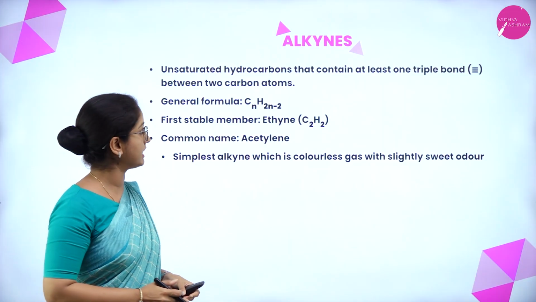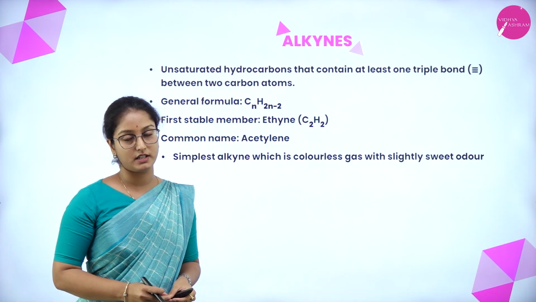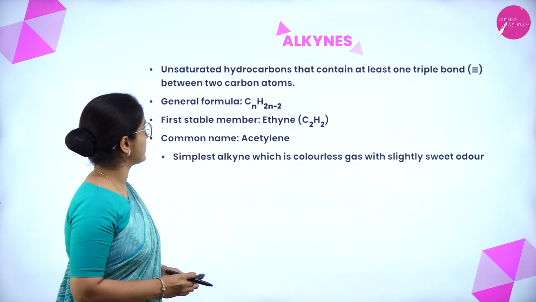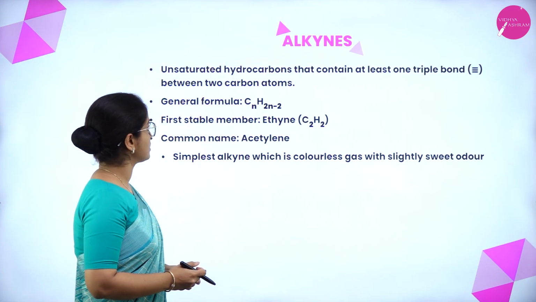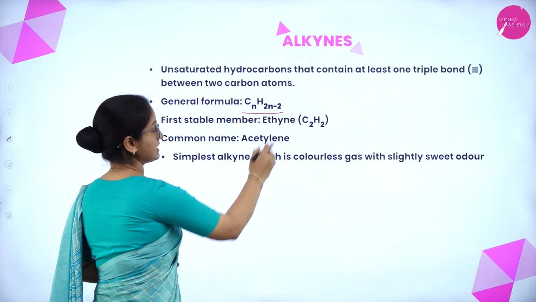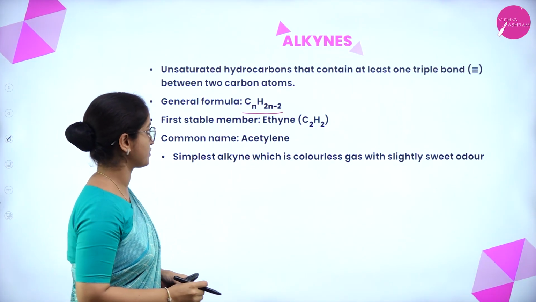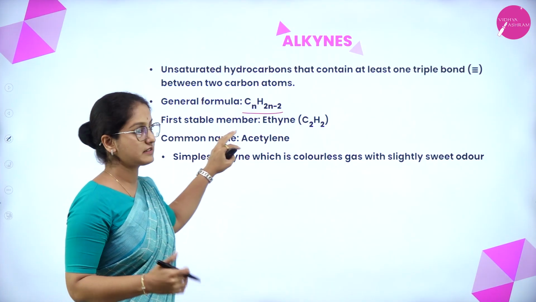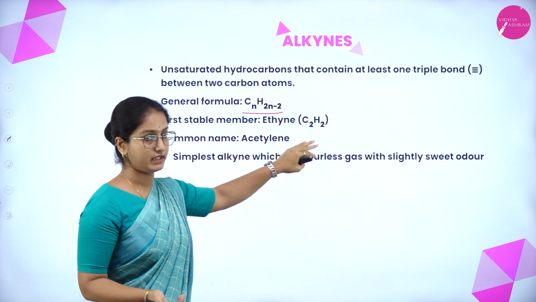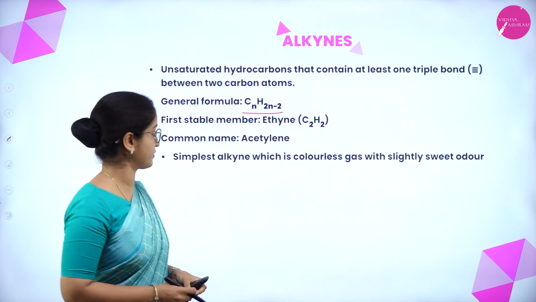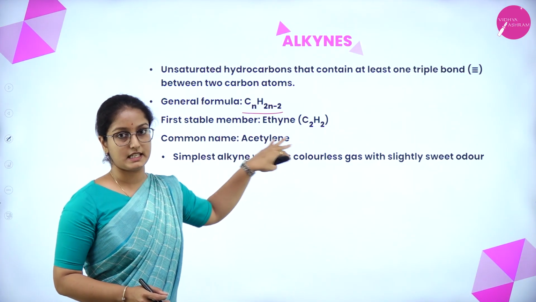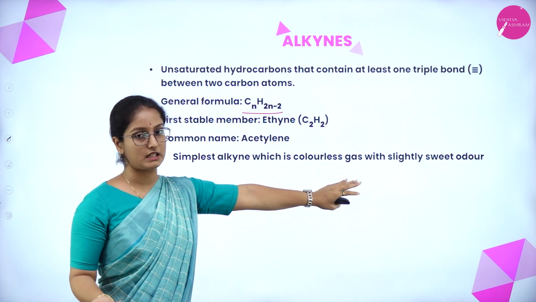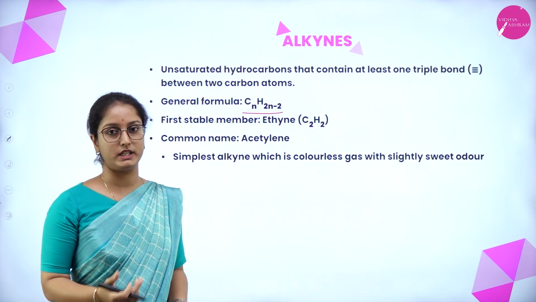So what are alkynes? These are unsaturated hydrocarbons which contain at least one triple bond between carbon-carbon atoms. The general formula of alkynes is CnH2n-2, where n represents the number of carbon atoms. The first stable member of the group is ethyne, having the formula C2H2. The common name for ethyne is acetylene, which is the simplest alkyne. Also, it is a colorless gas with a slightly sweet odor.